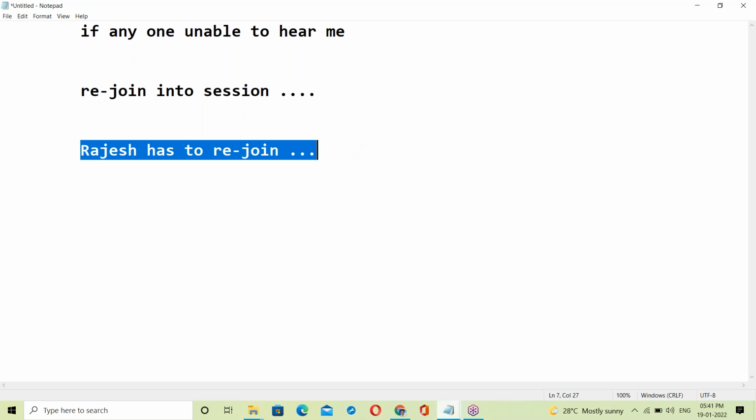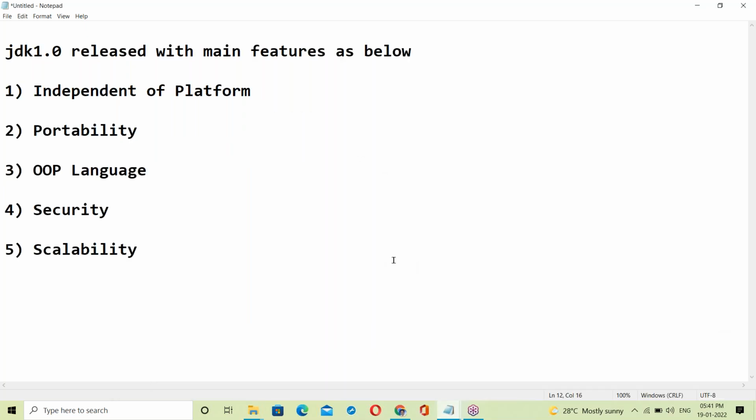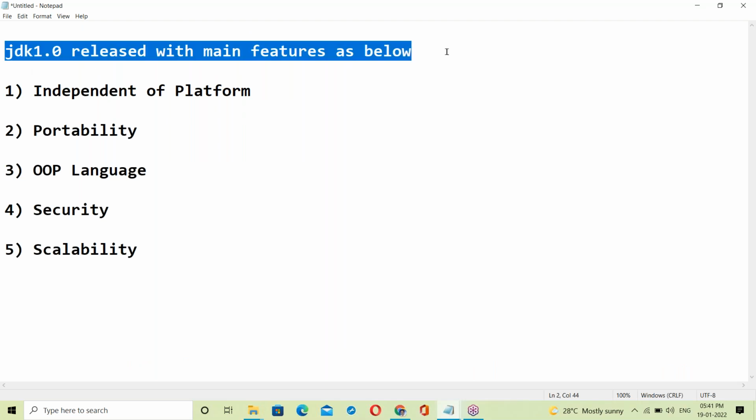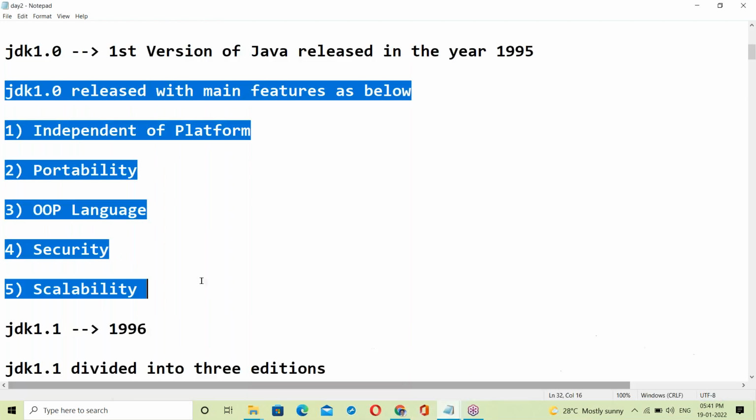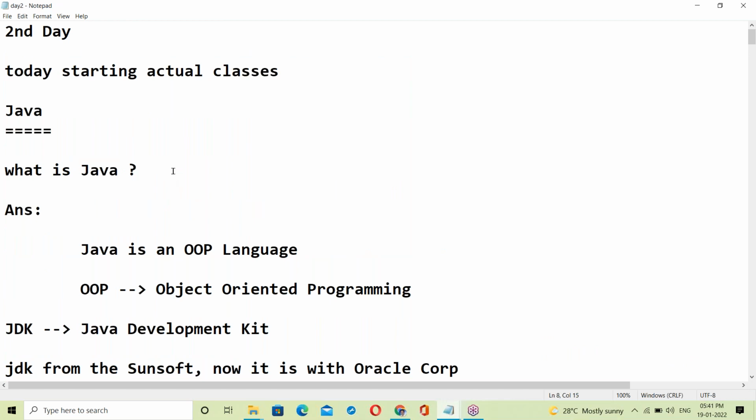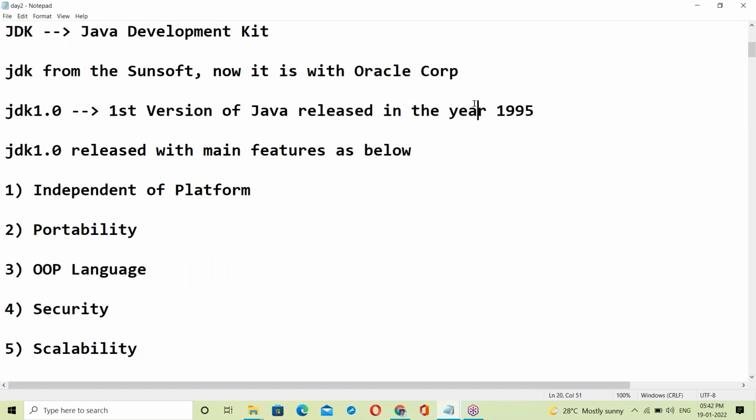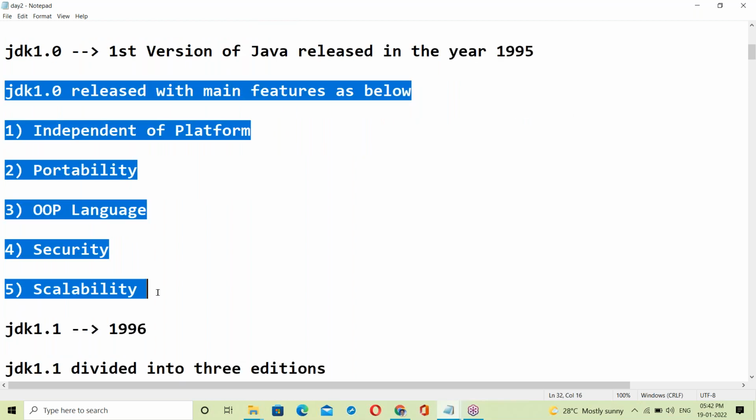Now let us start the session. JDK 1.0, the first version of Java, was released with main features as below. Yesterday in the last class, day two, we discussed Java history from 1995 to today. Very clear. Today's topic is Java features.